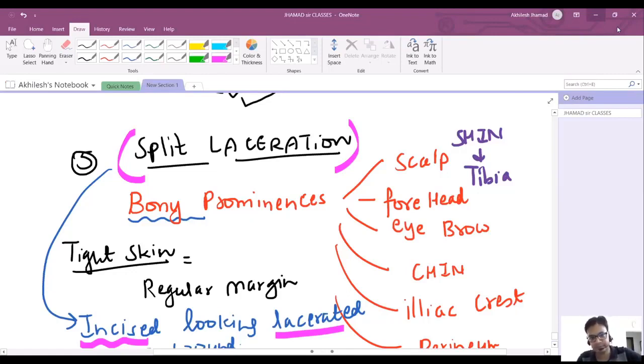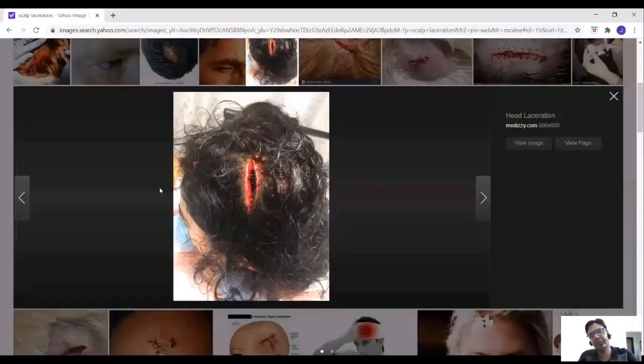Scalp laceration. See, this is a very good picture. Just get a screenshot of this.